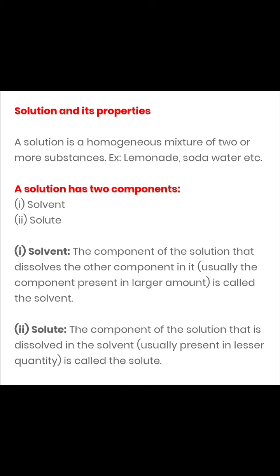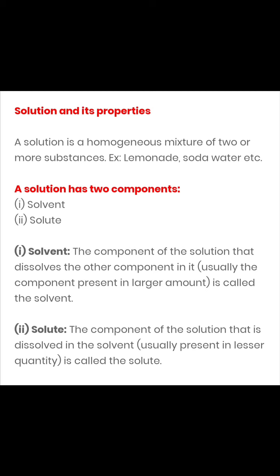For example, lemonade, soda water, etc. You might be making lemonade at home in your kitchens. You take a glass, put water into it, maybe ice cubes also, a pinch of salt, sugar, and lime juice. Everything gets mixed up after stirring, and you get a homogeneous mixture. So such is an example of a true solution.